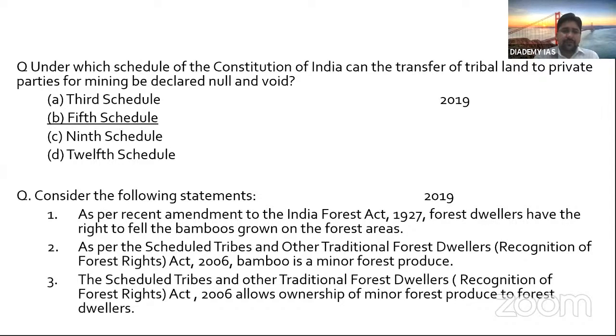Consider the following statements. As per the Indian Forest Act 1927, forest dwellers have the right to fell the bamboos grown on forest area. As per the Scheduled Tribes and Other Traditional Forest Dwellers Act 2006, bamboo is a minor forest produce. The Scheduled Tribes and Other Traditional Forest Dwellers (Recognition of Forest Rights) Act 2006 allows ownership of minor forest produce to forest dwellers. See, as I discussed earlier, acts and amendments are very important.